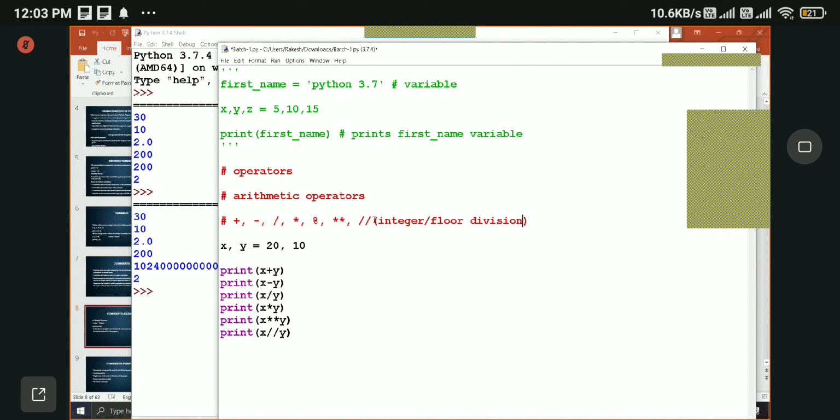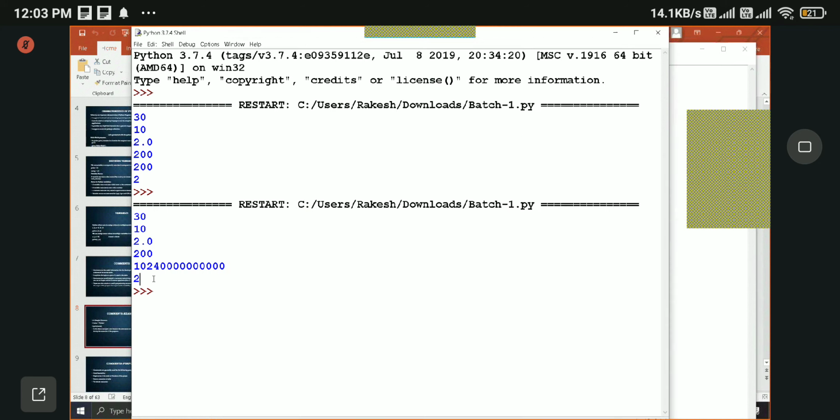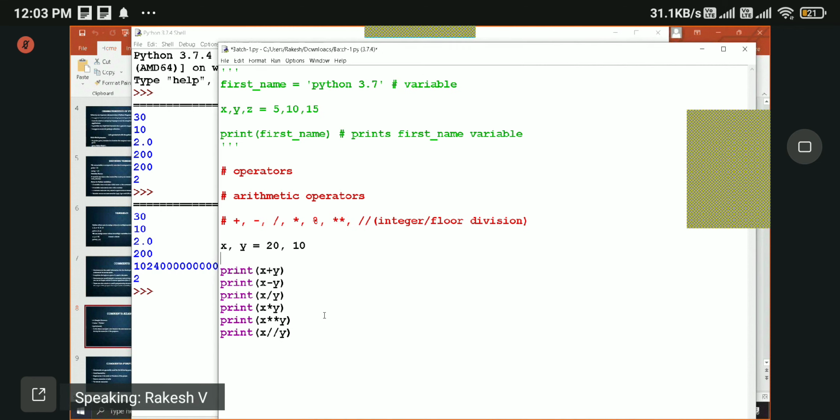Integer or float division. When you use this, you will not see the decimal values. Even if you have 2.9, it will be converted to 2 only. So these are arithmetic operators.